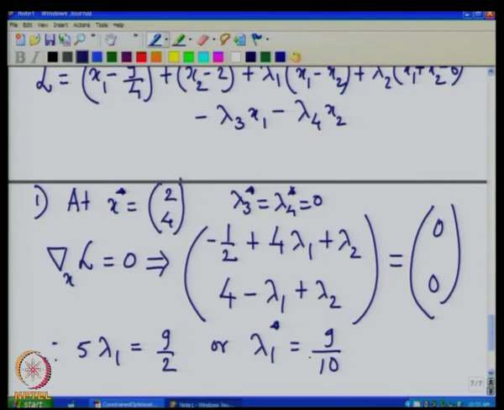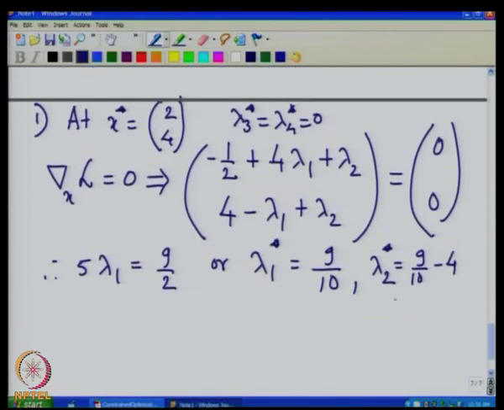Now, if we plug in this value of lambda 1 star here, we get lambda 2 star equal to 9/10 minus 4, and this quantity is less than 0. So, therefore, lambda 2 star is less than 0.